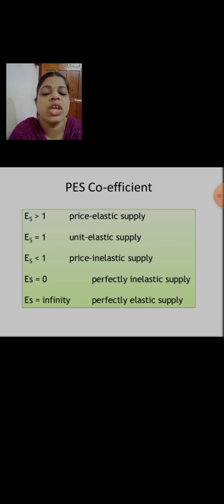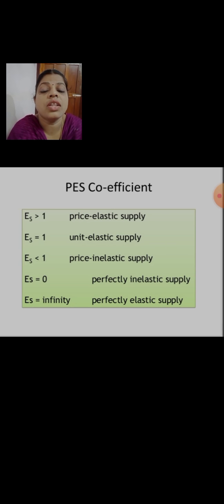ES equals infinity. That means perfectly elastic supply. That is complete changes in the supply. It's not less or more. ES equals infinity means we cannot measure it at all. That much drastic changes in the supply.